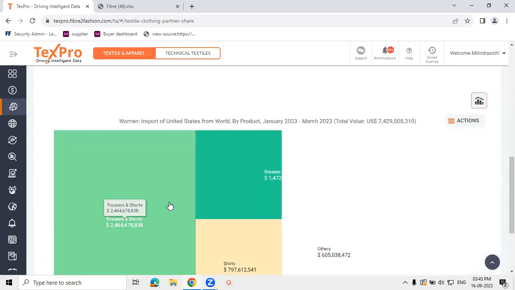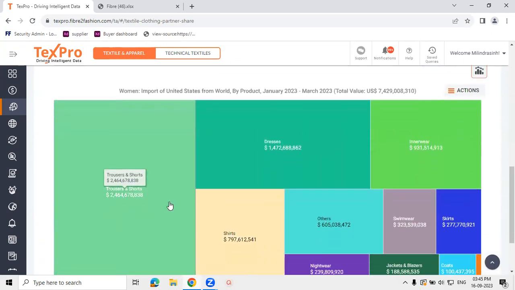This gives us the breakup of women's wear imports by product type. So and so forth, we can break it down to the next level. Basically, it provides you different bifurcations and segmentations in which you can analyze the trade data, which will help you identify the right gender types, the right fabric types, material types, and product types to focus on as far as the trade is concerned.